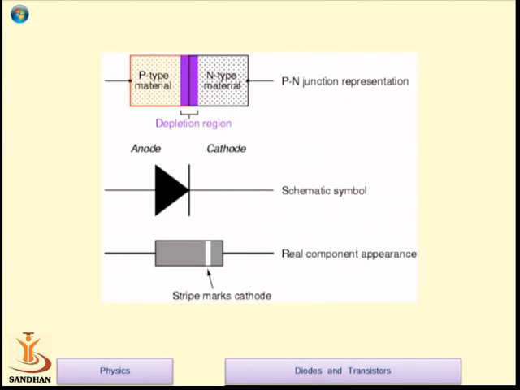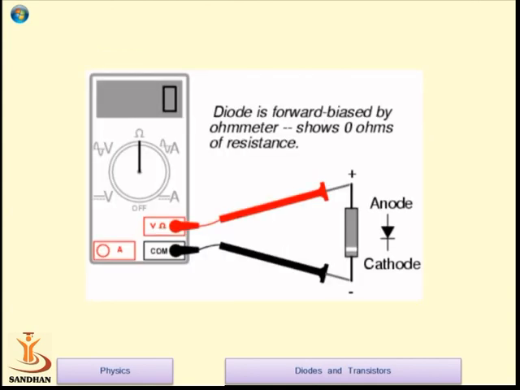To fabricate a diode, one needs P-type material and N-type material. If one combines these two materials, that becomes a PN junction diode. The black one is the symbolic presentation of the diode, the anode and cathode. The one below is the real picture, and I will show you later how it looks. This is how to check the diode.